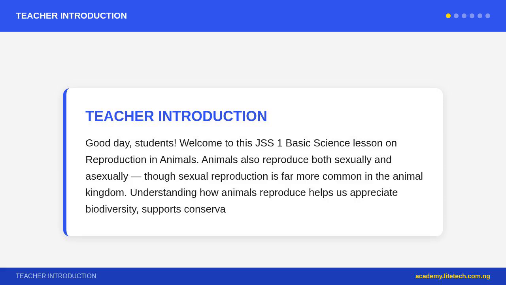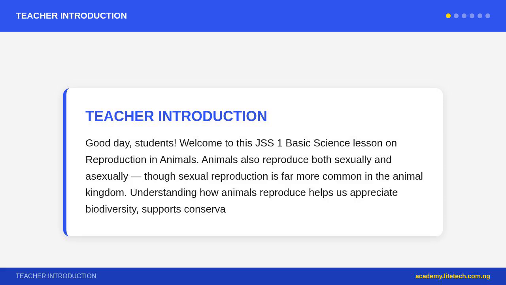Most animals reproduce sexually, involving the union of male and female gametes. Male gametes, sperm, are produced in testes; they are small, motile, can swim with a flagellum, and are produced in millions. Female gametes, or ova/eggs, are produced in ovaries; they are large, non-motile, contain food reserves, yolk, and are produced in smaller numbers.